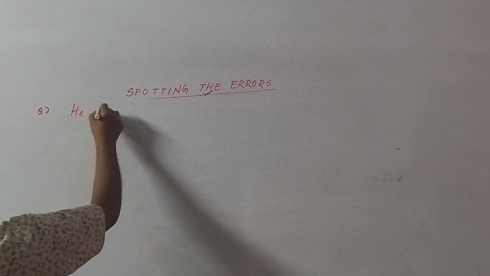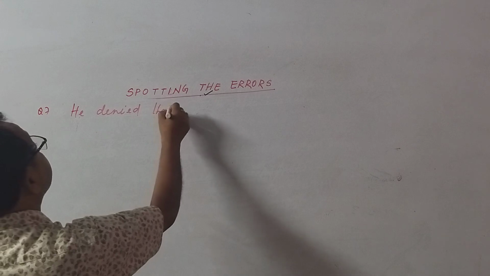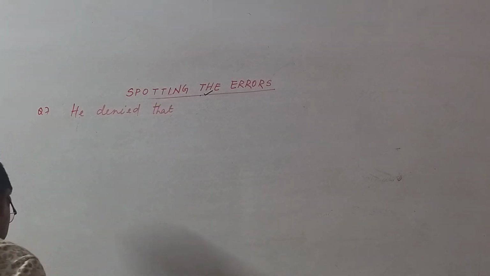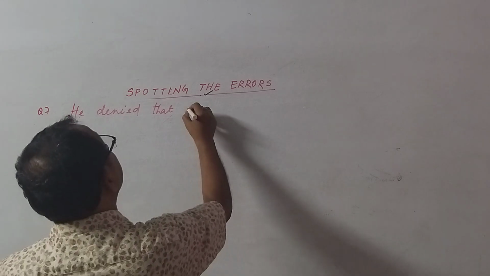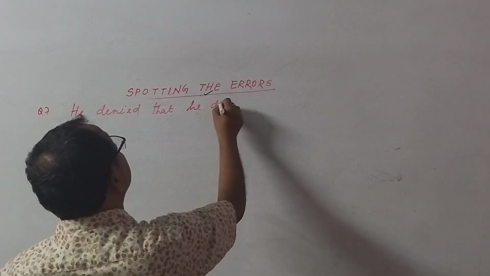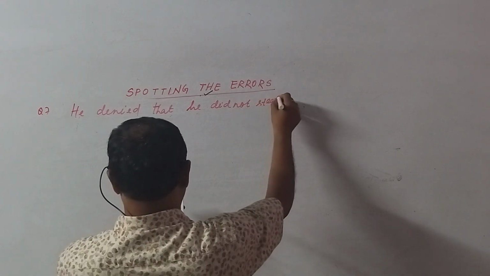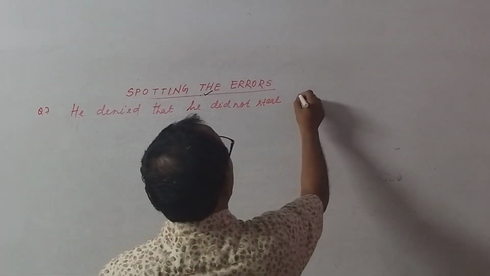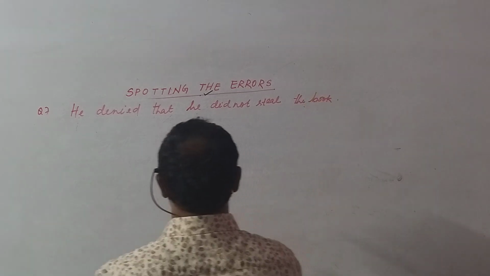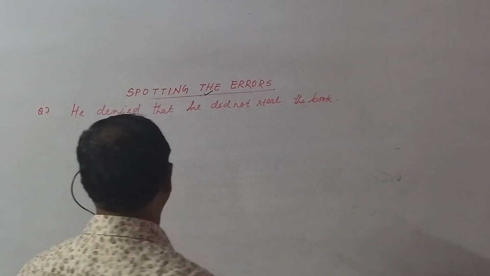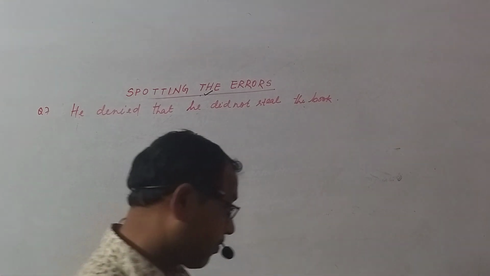He denied that. What he denied? He denied that he did not steal the book. He did not steal the book. He denied that he did not steal the book.